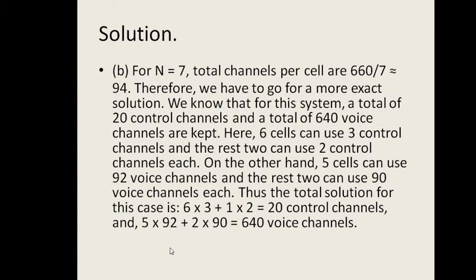So 5 cells occupied 92 channels. Each of these 5 cells occupied 92 channels, plus 2 cells occupied 90 channels. So a total of 640 voice channels are occupied. This is the channel distribution in 7 cells. 5 cells occupied 92 channels each, and 2 cells occupied 90 channels per cell. So the total number of voice channels is 640.